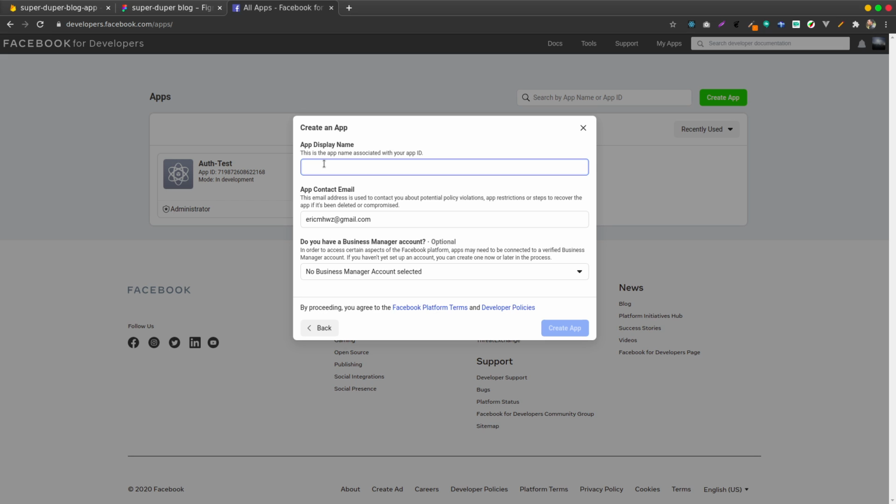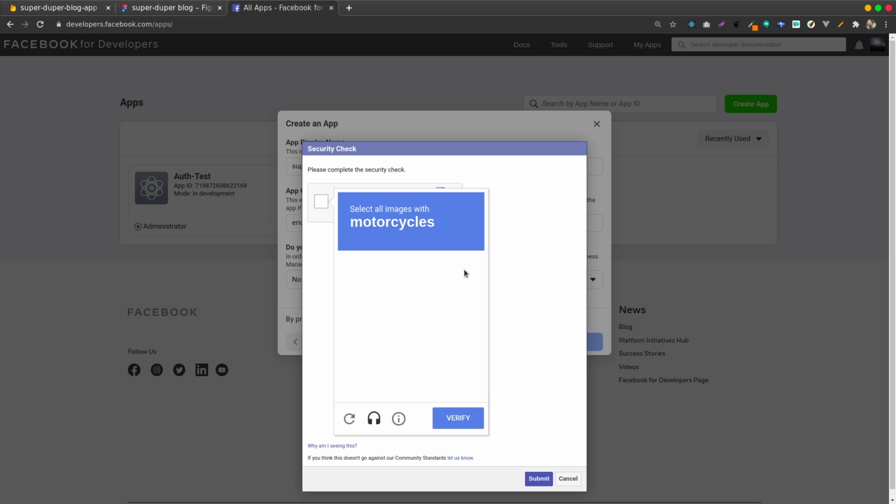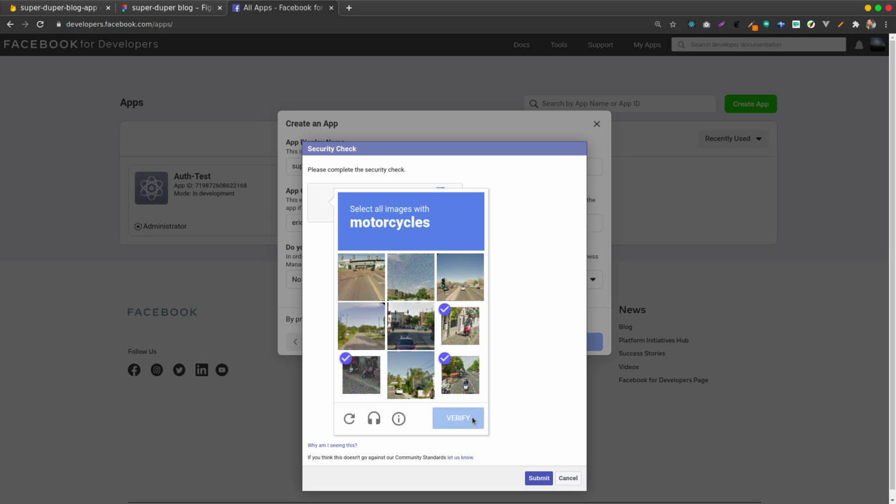I'm not a robot, of course, I'm a human being, so I'll click on it. Okay, why is it asking me this? Let me just click on the motorcycles. Take this and this and this, the motorcycles. Then I verify. Hopefully. Okay, good. I'm not a robot, so I submit.